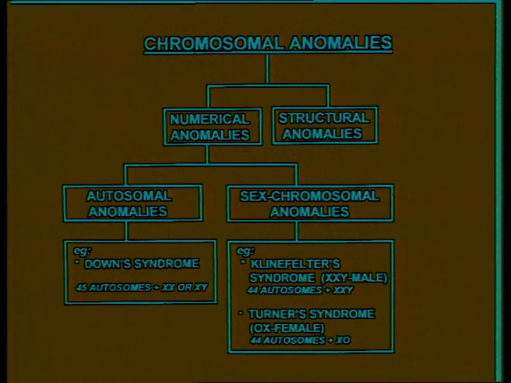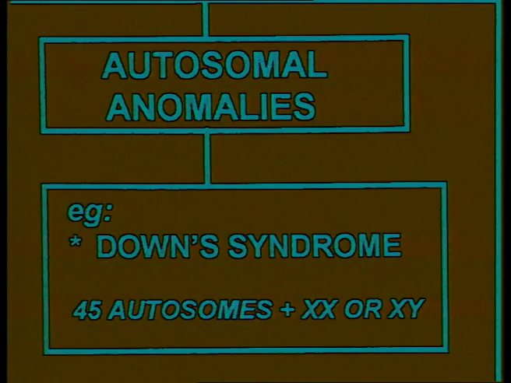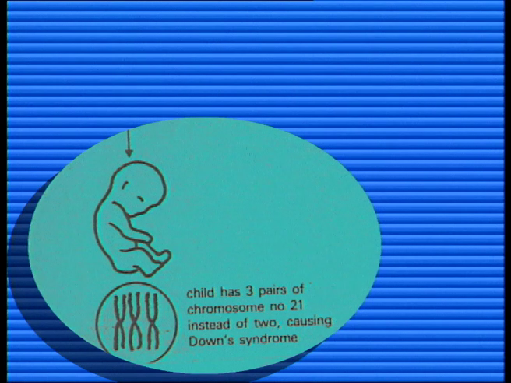This may be a numerical anomaly or a structural anomaly. The numerical anomaly is again either in the autosomes or in the sex chromosomes. If it is in the autosomes, it is called autosomal anomalies. If it is in the sex chromosomes, it is called sex chromosomal anomalies. The example for autosomal anomalies is Down syndrome or trisomy 21.